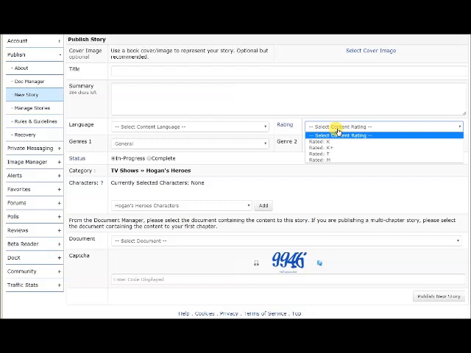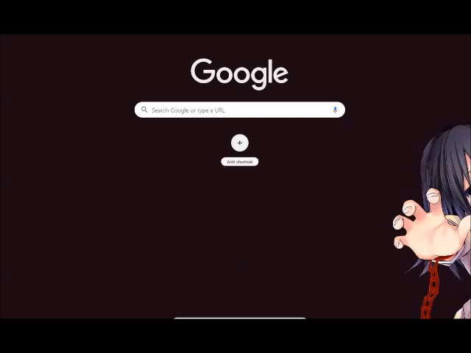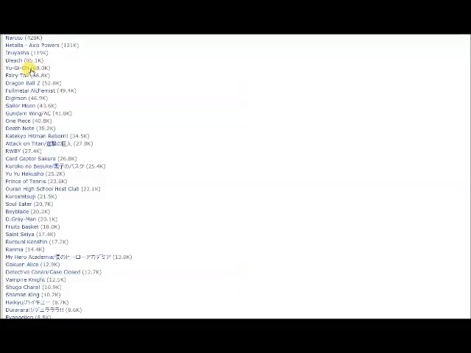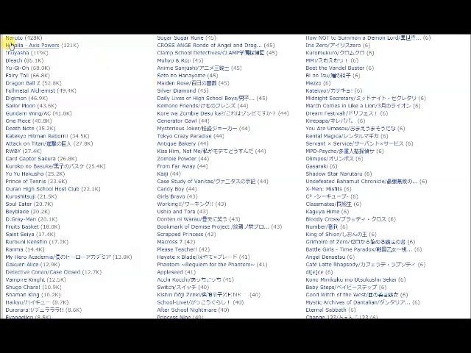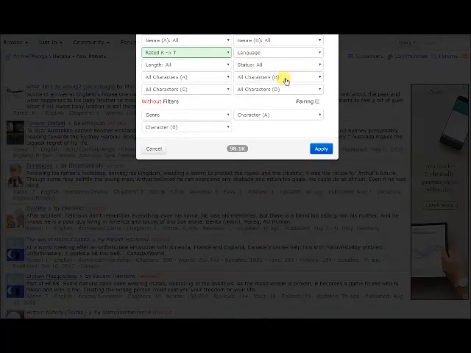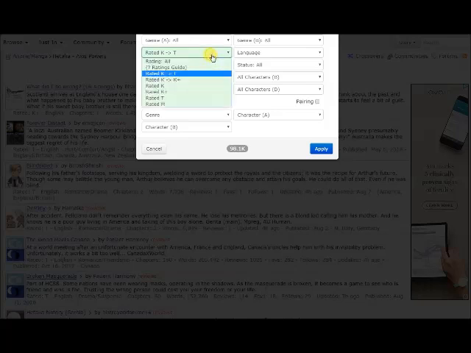Now, something about the ratings. When you go to the stories on fanfiction.net, I'm just going to go to manga, let's go to Hetalia, and filters. Something you will notice is that fanfiction.net automatically does not have the M rating. It goes from K to T.